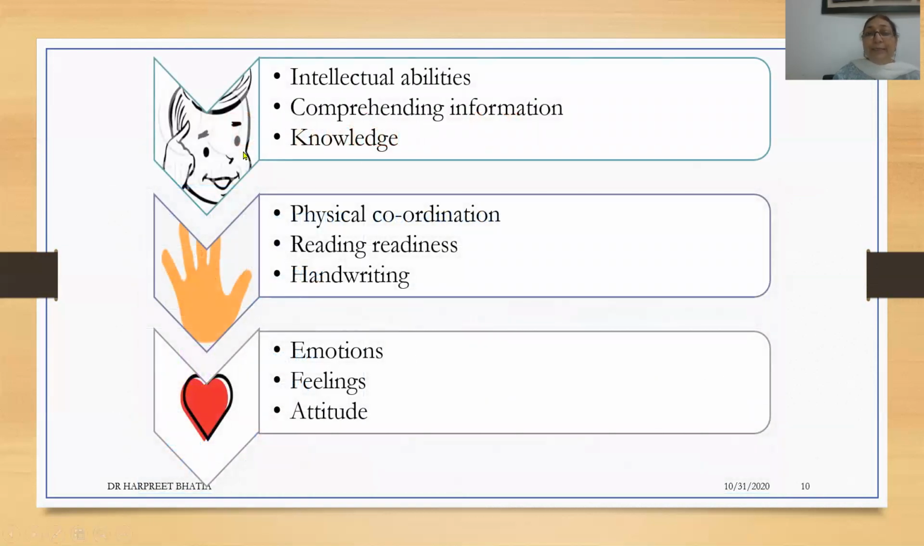So here we can see the head talks about the intellectual abilities of the child, of the student, the ability to comprehend information, and the ability to access or gather as much knowledge as possible and use that knowledge for later use. The hand is for physical coordination. The important features, like I said earlier, are reading readiness and handwriting. The third is the heart, which is related to emotions, feelings, attitude, motivation.